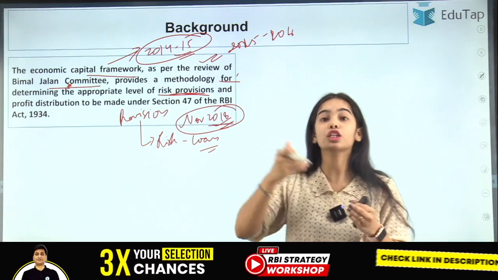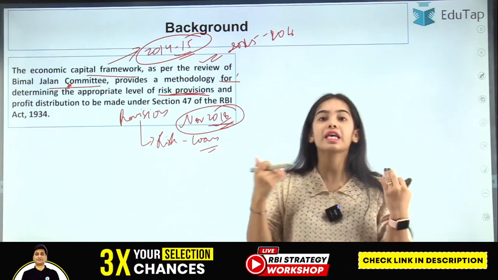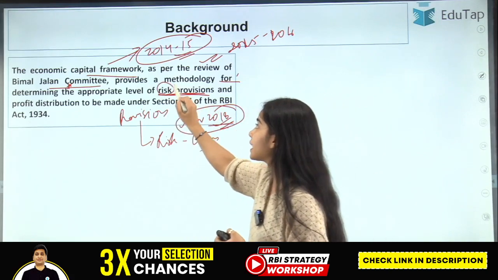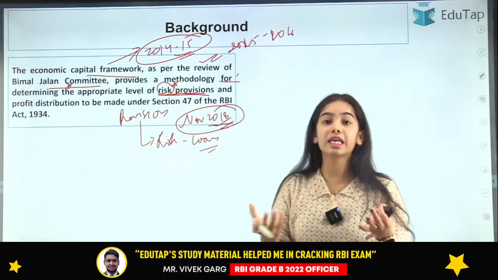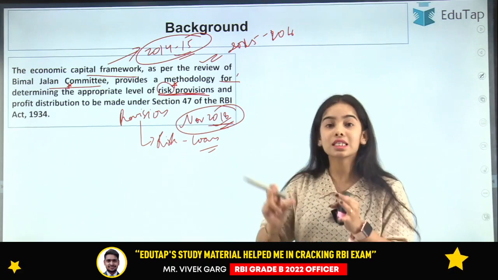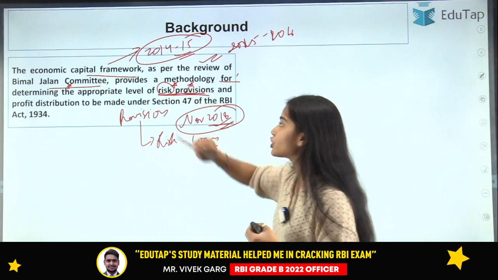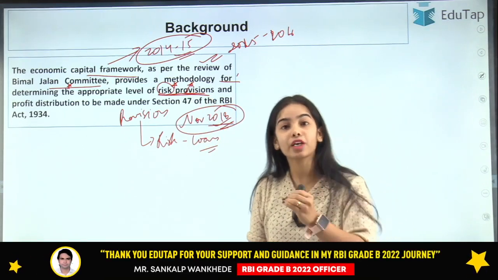The RBI is providing loans to the banks. The RBI is also engaged in foreign exchange reserves and everything. The RBI is also engaged in government securities. So there is risk associated with all these things, and for that the provision has to be maintained by the RBI also.